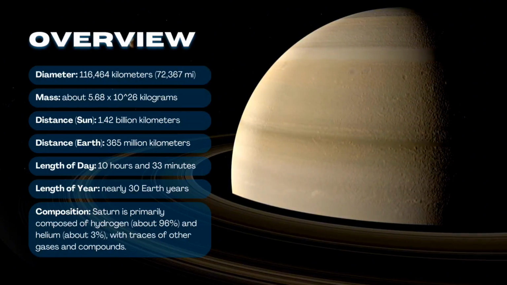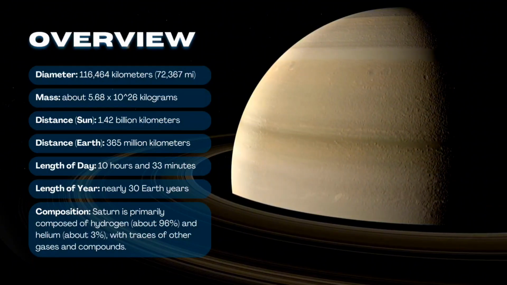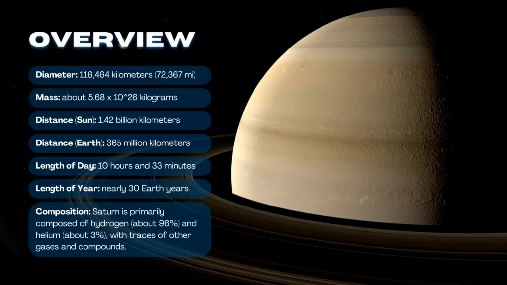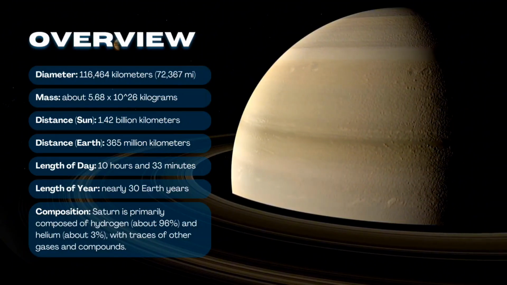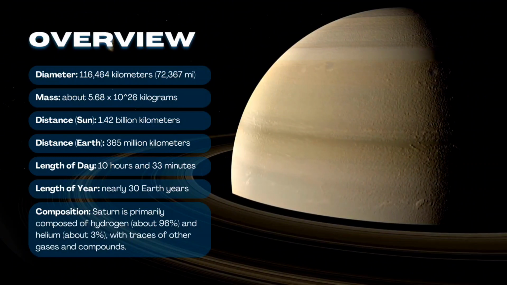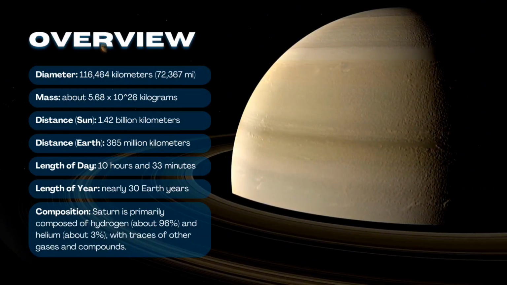Length of year: nearly 30 Earth years. Composition. Saturn is primarily composed of hydrogen, about 96%, and helium, about 3%, with traces of other gases and compounds.